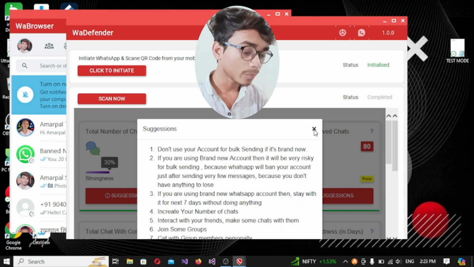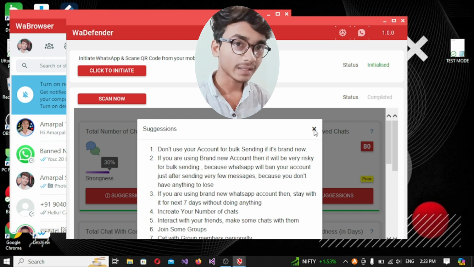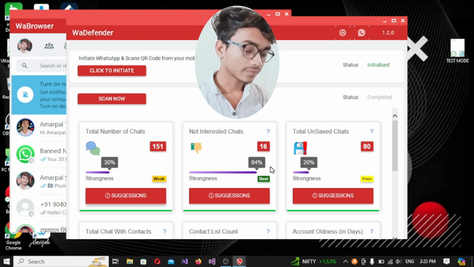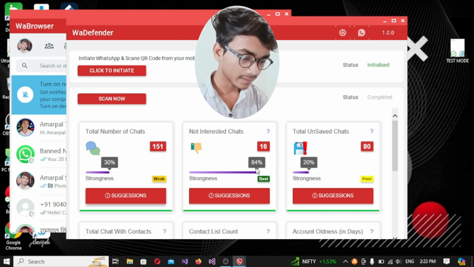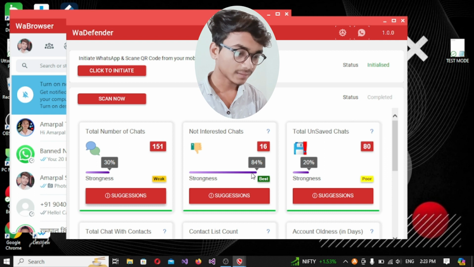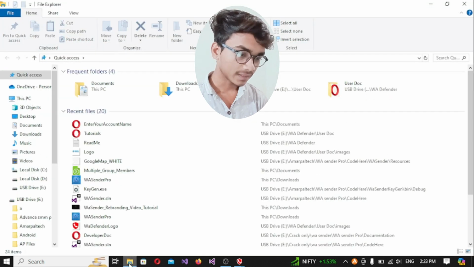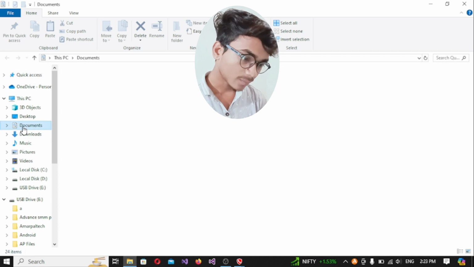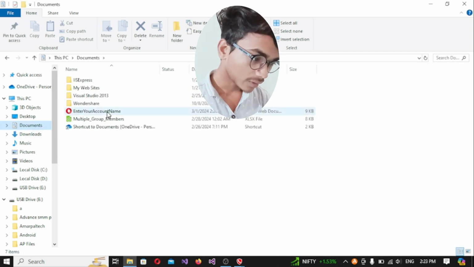But I also want to open my account status quality, which I downloaded from it. So firstly I want to open it. First I am coming in my file manager, and here I will come in documents, and in the documents I can see enter your account name.